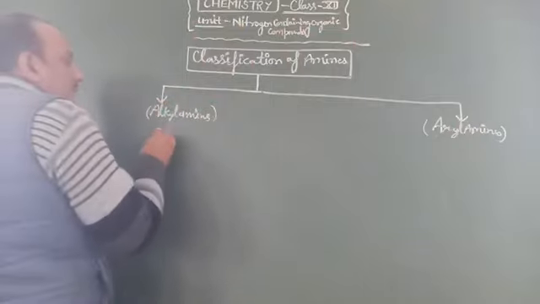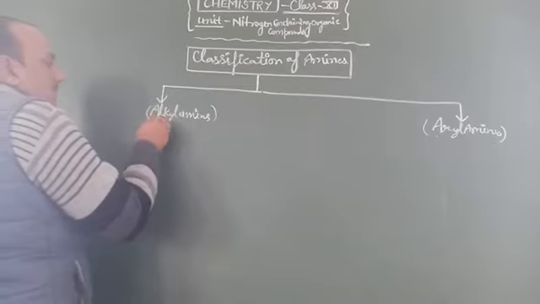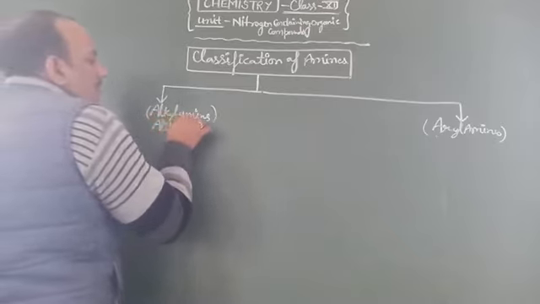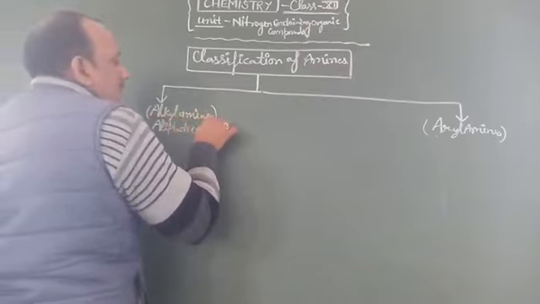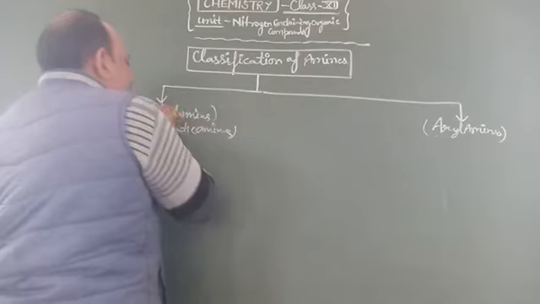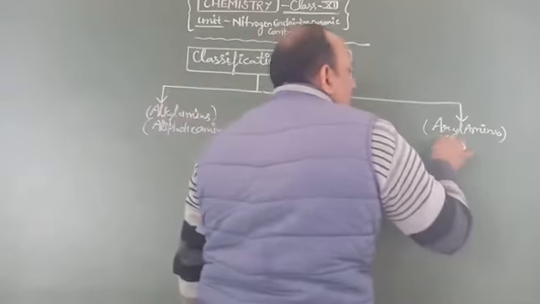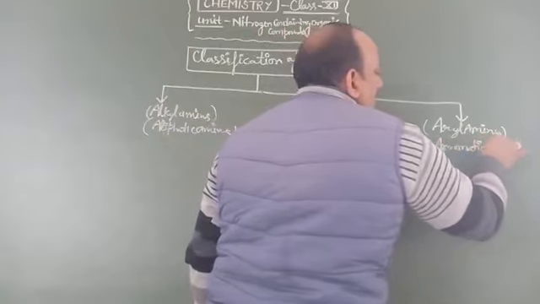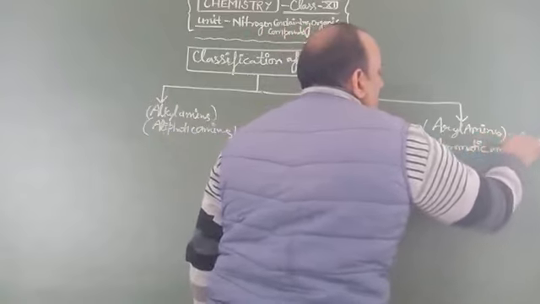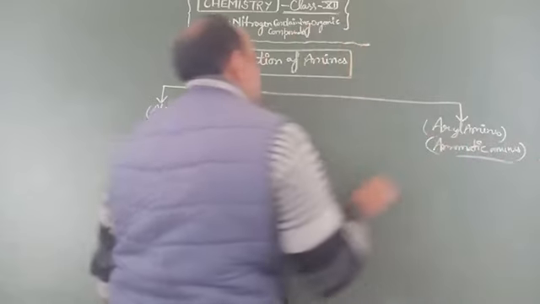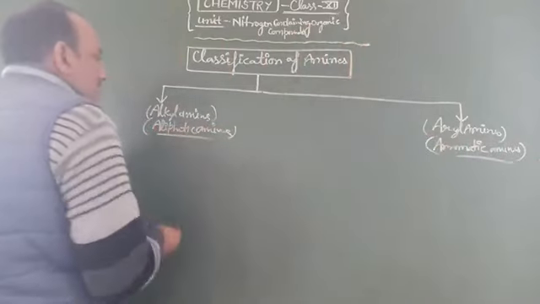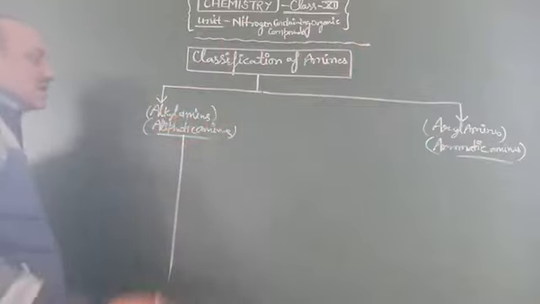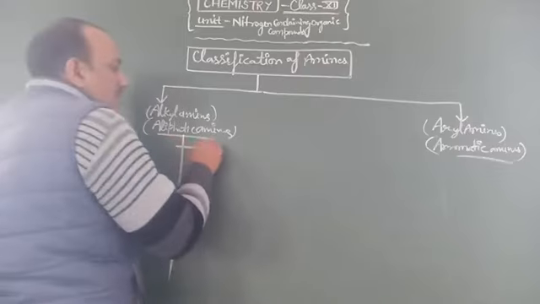Also called aliphatic amines and aromatic amines. Then aliphatic amines are classified in three categories named